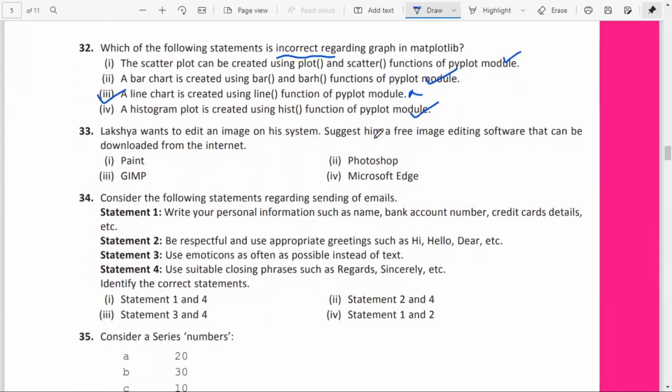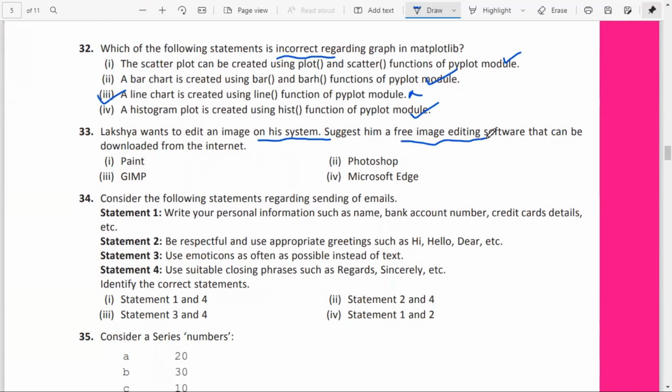Lakshya wants to edit an image on his system. Suggest him a free image editing software that can be downloaded from the internet. Image editing software you want to download from the internet, that is GIMP. GIMP is free and open source image editing software.